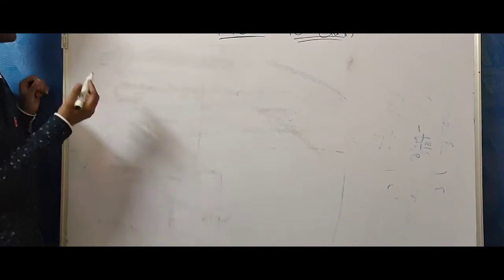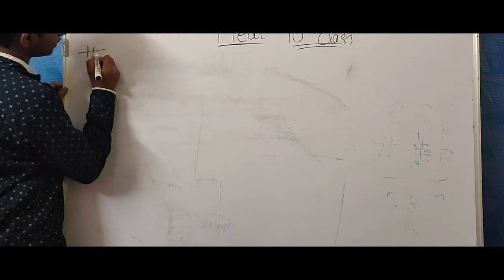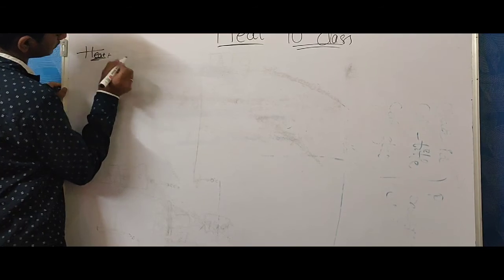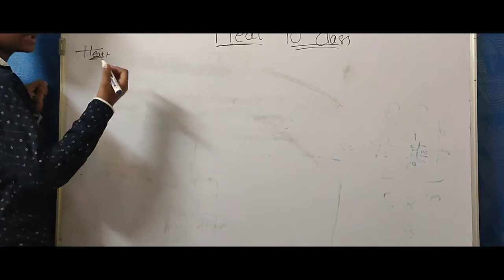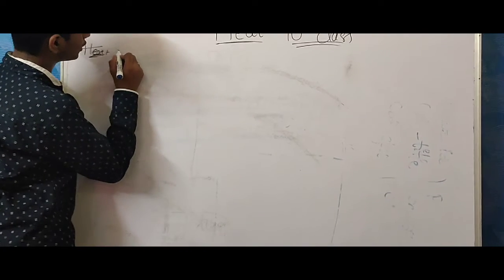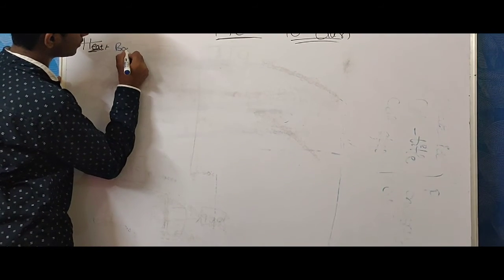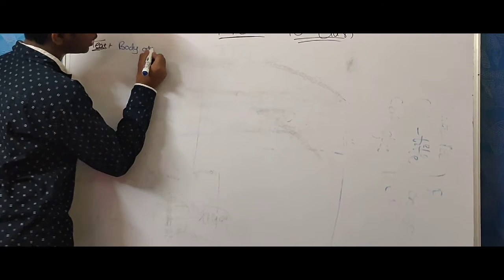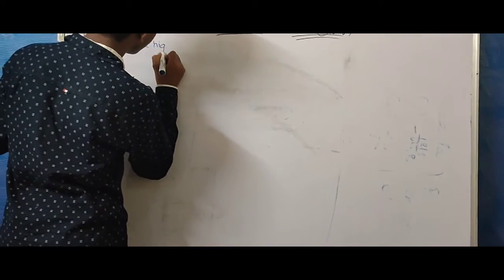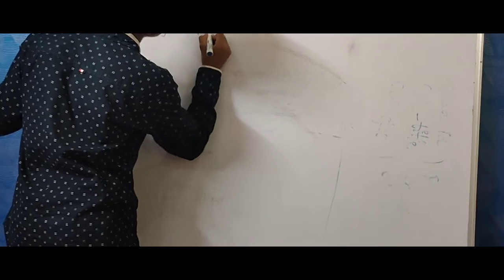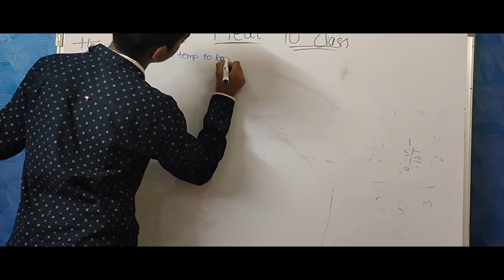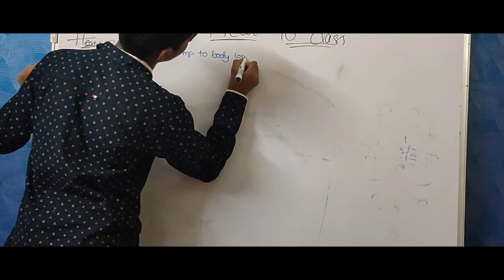We have already discussed the definition of heat. Heat is a form of energy, and it flows from a body at higher temperature to a body at lower temperature.